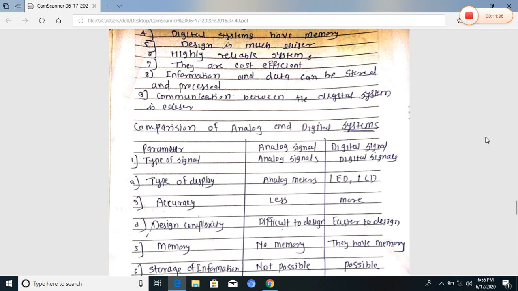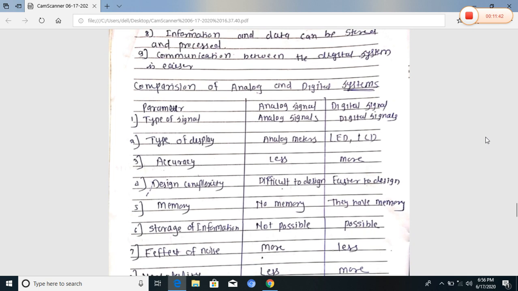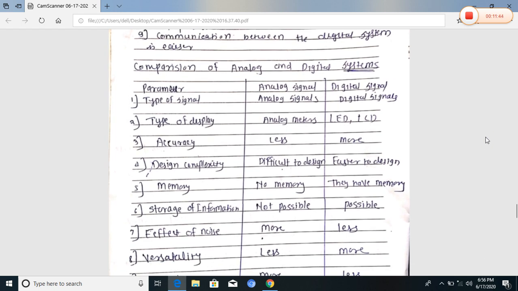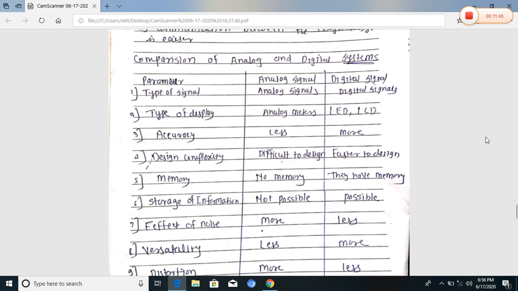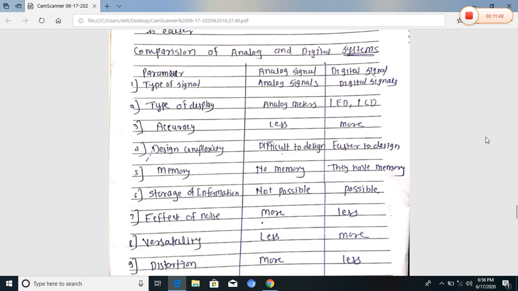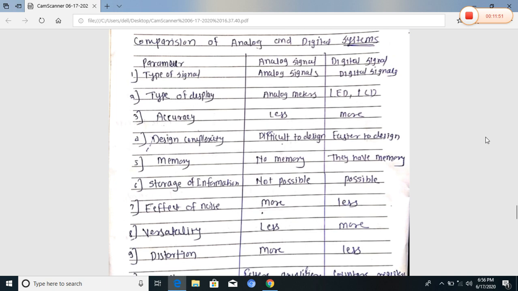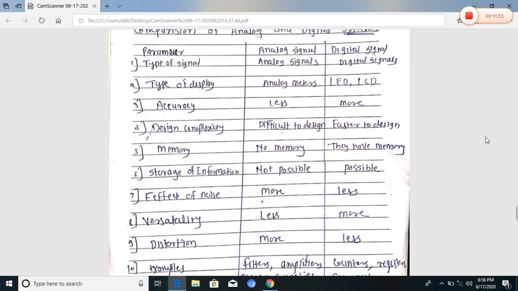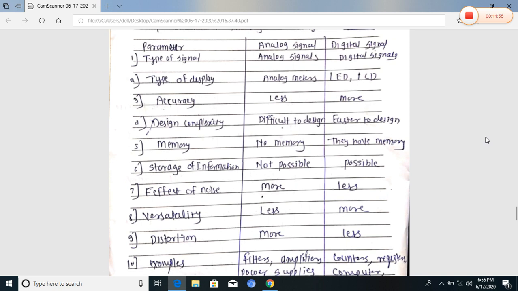Accuracy in an analog circuit is less, while in a digital circuit it is more. Design complexity in an analog circuit is difficult, but a digital circuit is easy to design. Memory is not required in an analog circuit, but a digital system has memory.